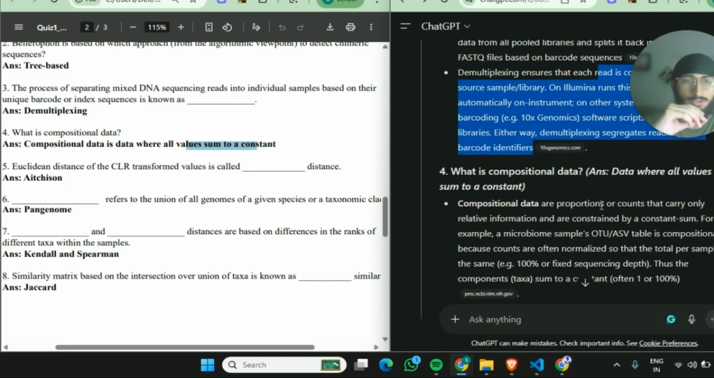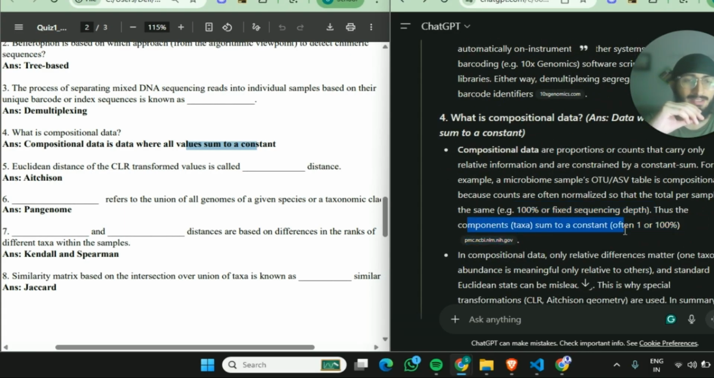Data where all values sum to a constant. So compositional data are proportions or counts that carry only relative information and are constrained by a constant sum. For example, a microbiome sample's OTU or ASV table is compositional because counts are often normalized so that the total per sample is the same. For example, 100% of fixed sequencing depth. Thus, the components, taxa, are summed to a constant, often 1 or 100%.